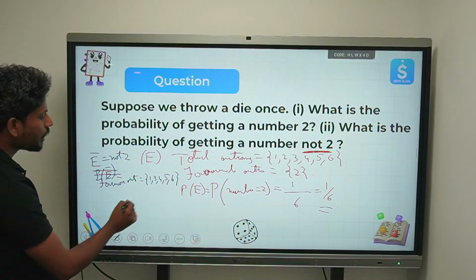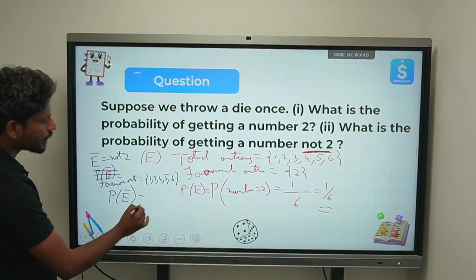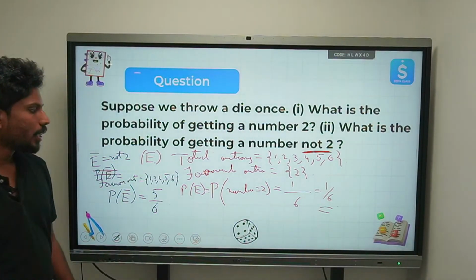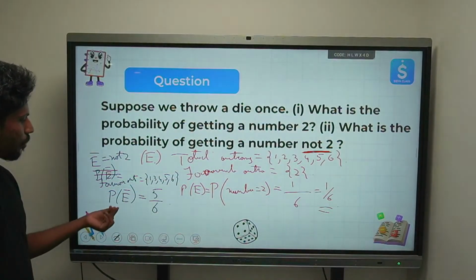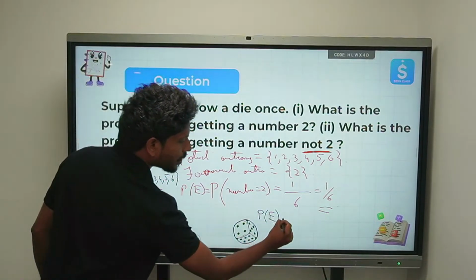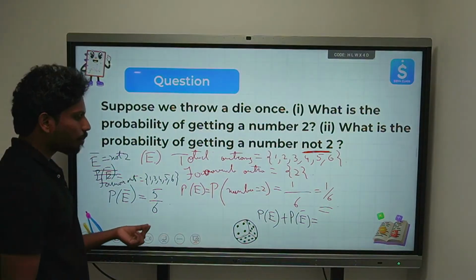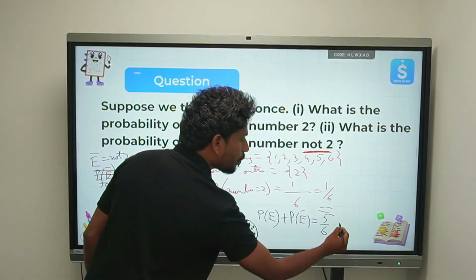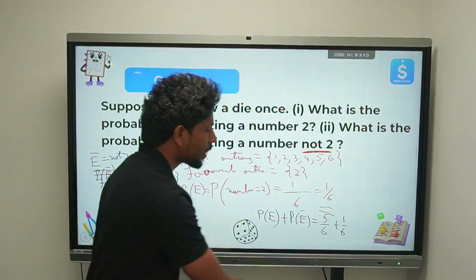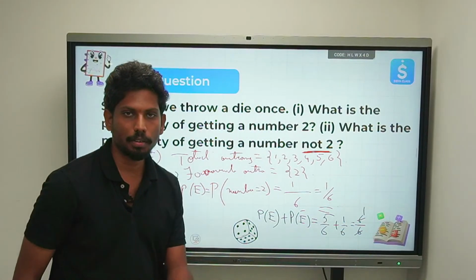How many do we have in total? So the total number of favorable outcomes is 5. What is the probability of E bar? Okay, that is the complementary of this event. That is 5 by 6. Now, can you see that if you add P of E and P of E bar, let's try to add these two values. P of E plus P of E bar. Can you see there is something beautifully happening, right? P of E is 5 by 6 and P of E bar is 1 by 6, right? So if you add, that will be 6 by 6, so that will be equal to 1.